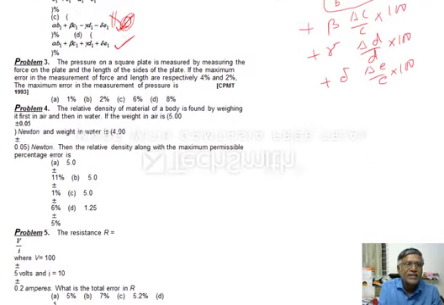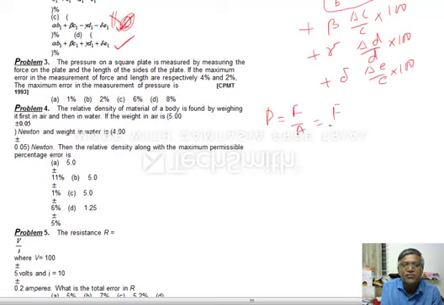See here, there is the second question. The pressure on a square plate is measured by measuring the force on the plate and the length of the sides of the plate. If the maximum errors in the measurement of force and length are respectively 4% and 2%, the maximum error in the measurement of the pressure is 1%, 2%, 6%, 8%. Like that he is asking us. Pressure is nothing but force by area.